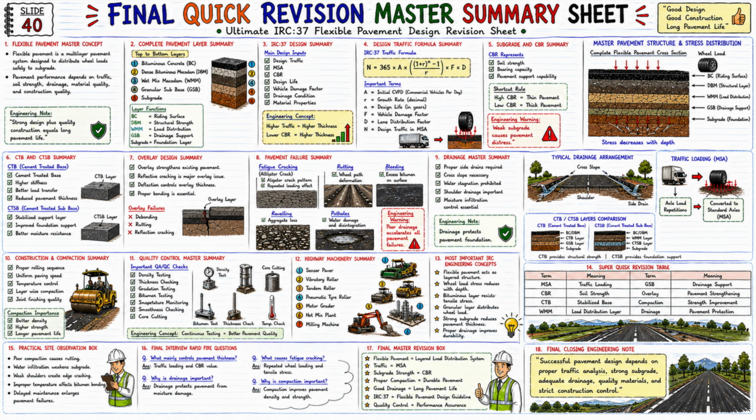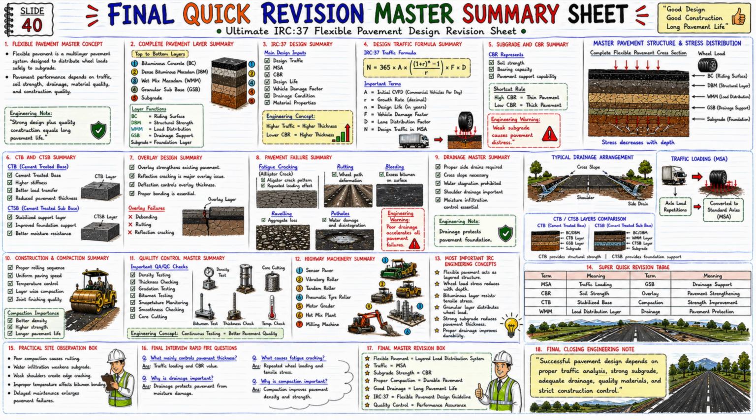Now let us look at the master pavement structure on the right side. Wheel load is maximum at the top surface, and with depth the stress gradually decreases. That is why pavement layers provide load distribution. Now let us look at the sixth section. Six, CTB and CTSB summary. CTB means cement treated base.